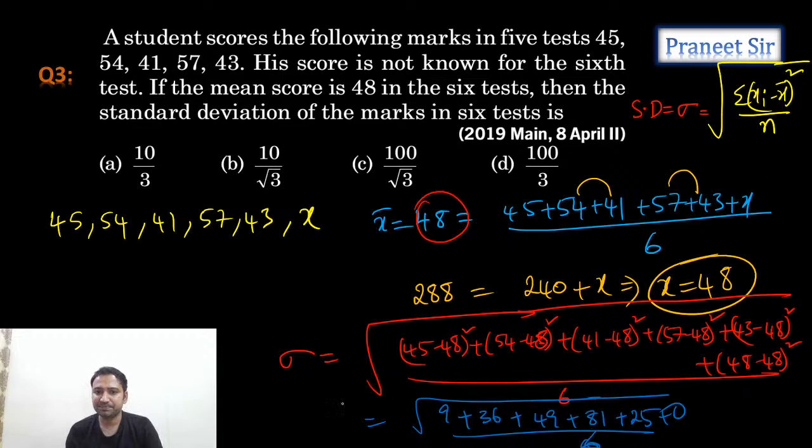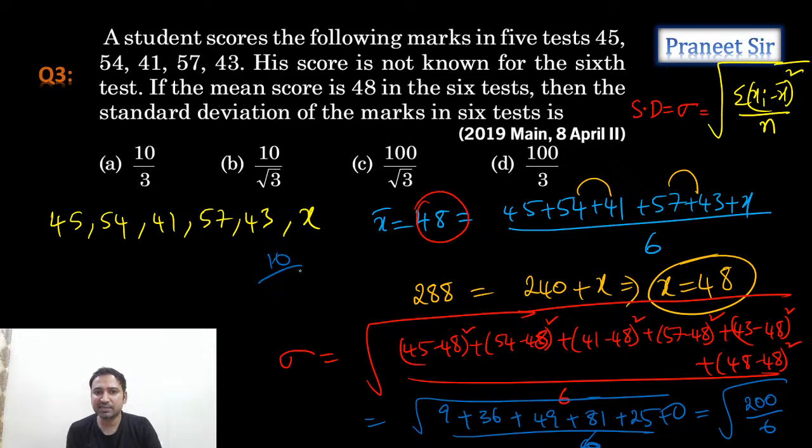So square root of 9 plus 36, 45, 45 plus 130, plus 25. 45 plus 25 is 70, guys. 70 plus 130, 200. So 200 by 6.